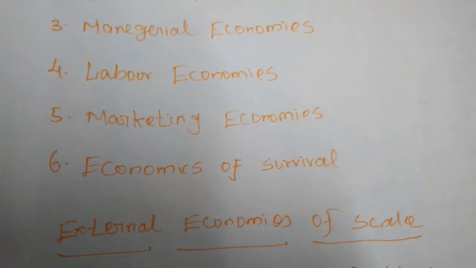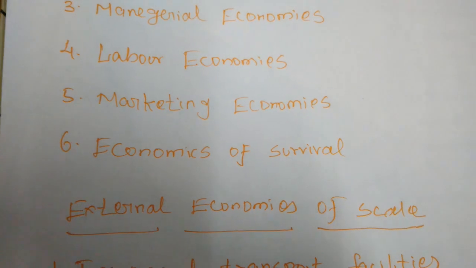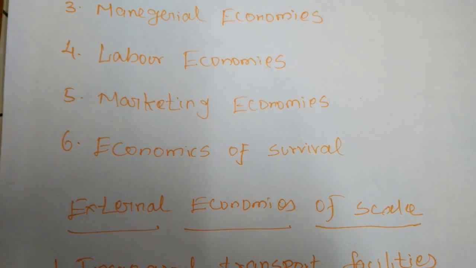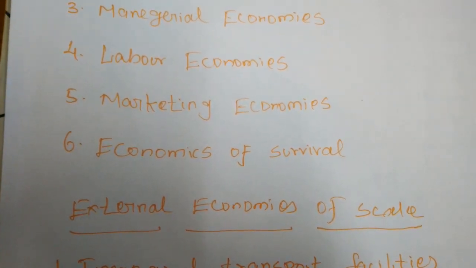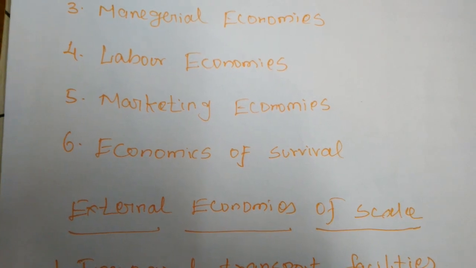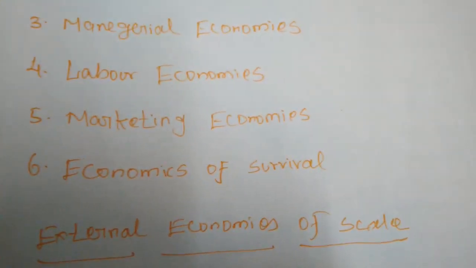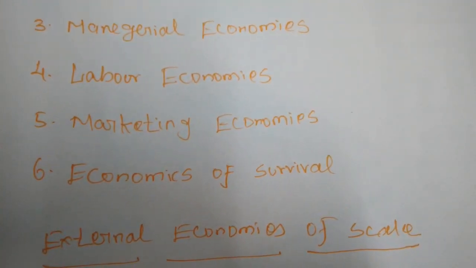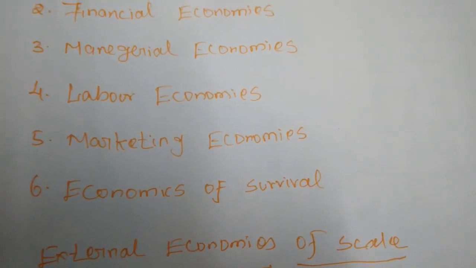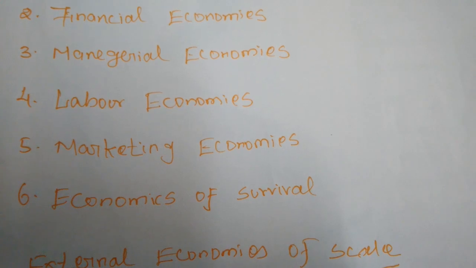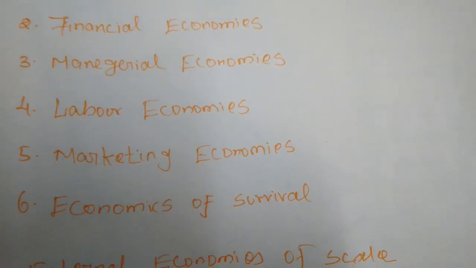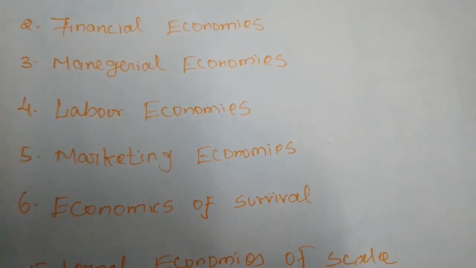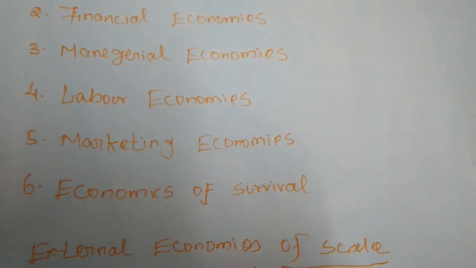Next, marketing economies. So in the context of large scale production, the producers can buy raw materials in bulk at cheaper cost and can take the products to distant markets. They enjoy a huge bargaining power. Normally only the large scale industries have the chance to purchase raw material in bulk at a low price, because the sellers of the raw materials always want to sell to a single buyer, and the continued demand has to be arranged by the large scale industries.